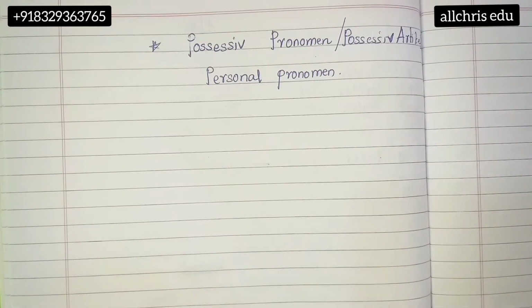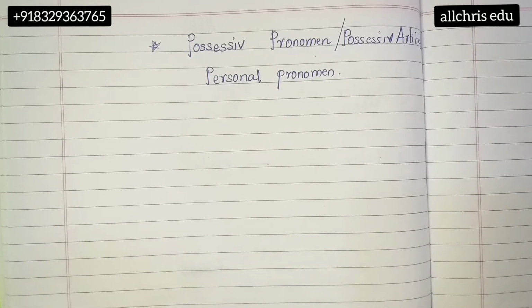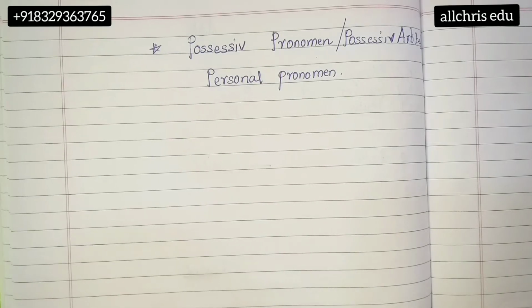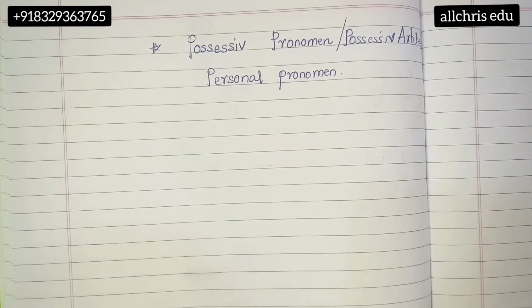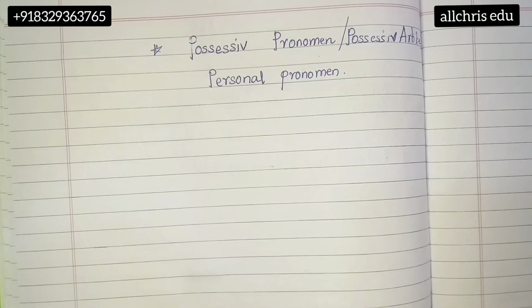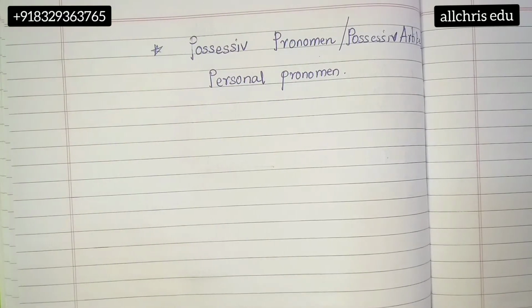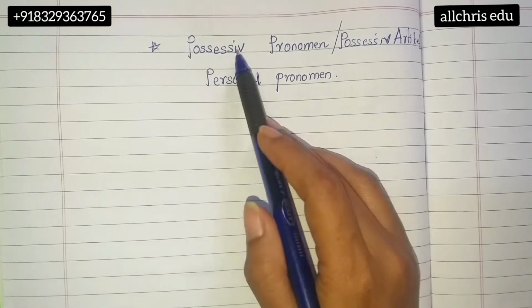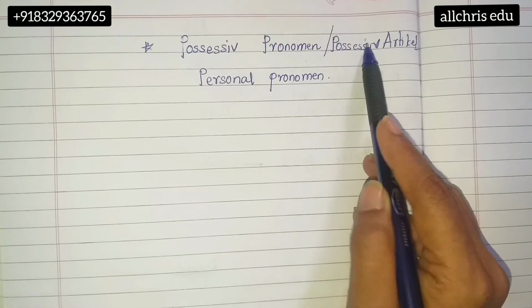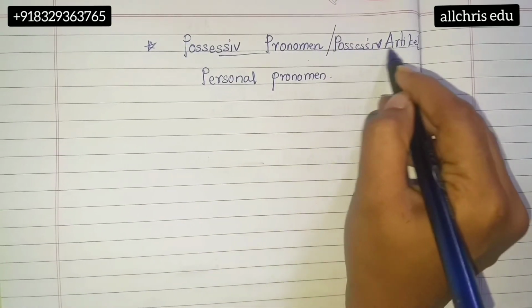For example, my name is Christina, but I can have a pet name also, like Chris. Chris and Christina are the same individual. In the same manner, possessive pronoun and possessive article are the same topic. So don't get confused with these names.